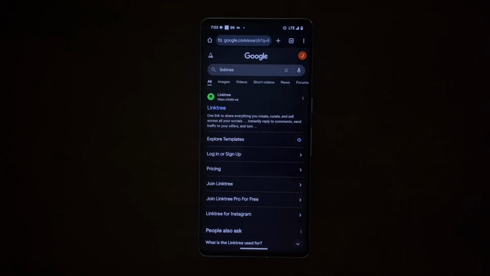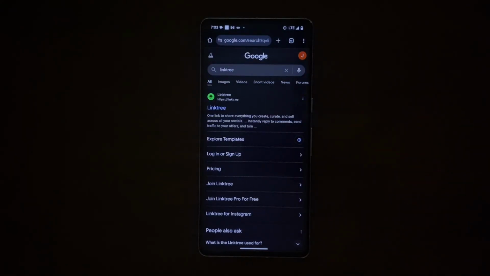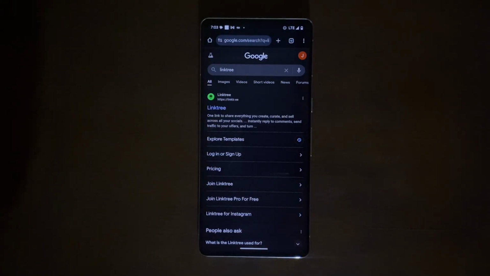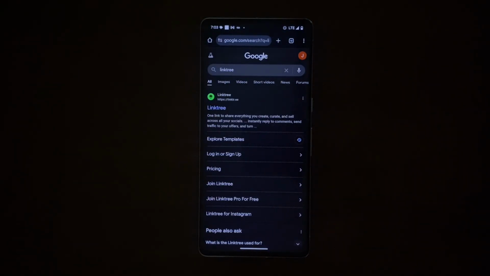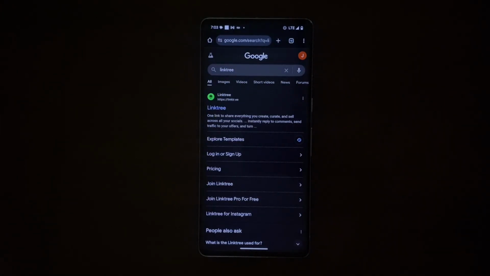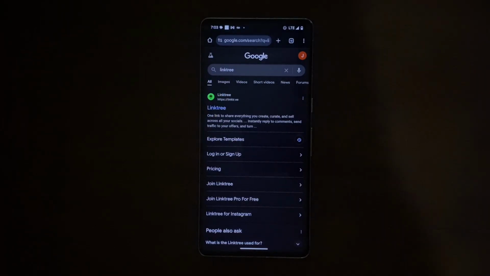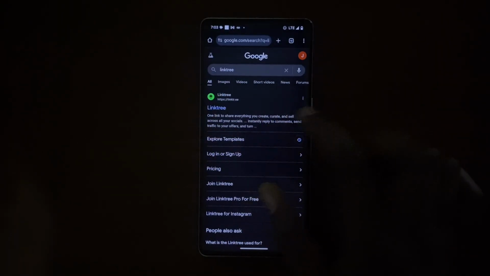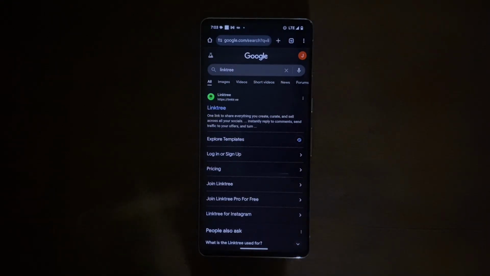So I'm pretty sure that many of you know what Linktree is. It's a link in bio tool where you can store different things like your social media links, links to other things like courses, seminars, and other video links and whatnot. I'm pretty sure that Linktree is something that everyone knows, so there's no two ways about it. As you can see, one link, share everything. You can create, curate, and sell everything, as you can see here.